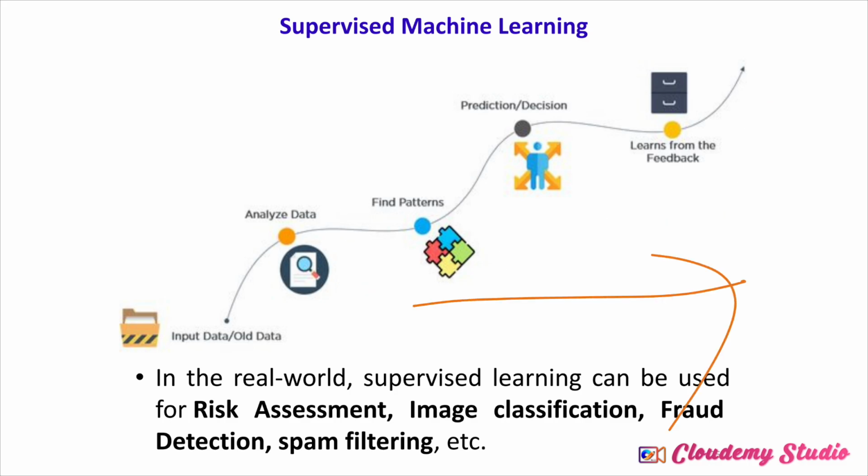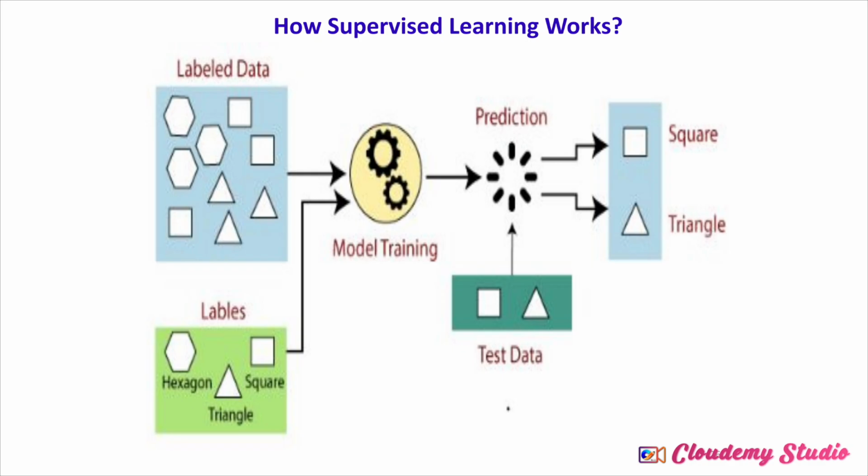Is this clear to everyone? What is supervised learning? Supervised learning is the type of machine learning algorithm in which we provide the training data with the whole labeled data, and then the machine will find the patterns and give you a decision. So basically we use it for image classification, fraud detection, spam detection, risk assessment as well as linear regression. What regression and classification are, we will discuss in other videos. So I think you now know from this video what supervised learning is.